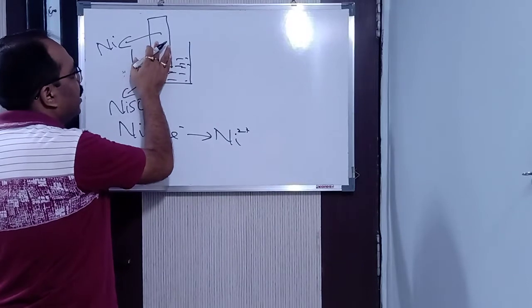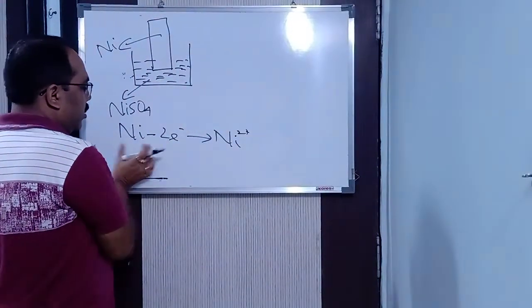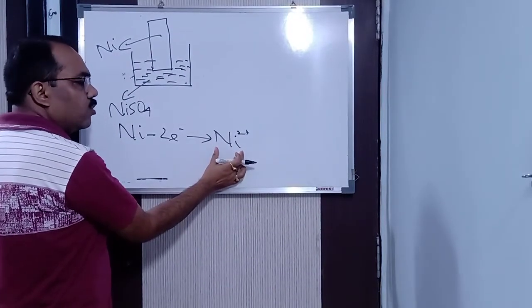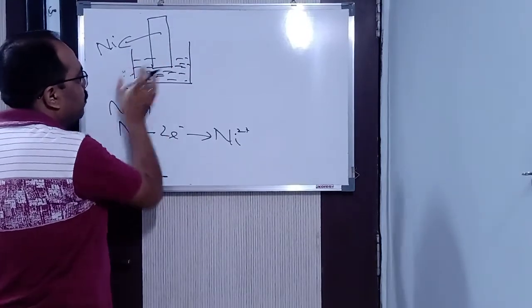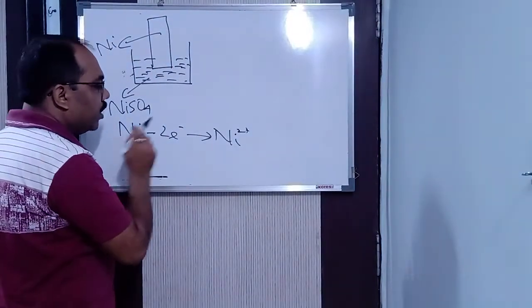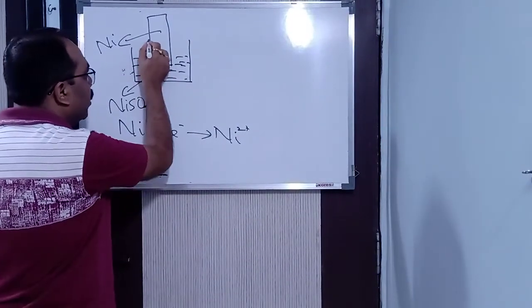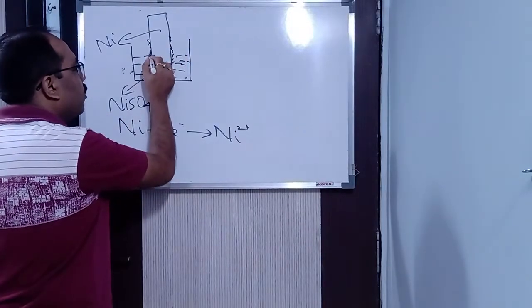So suppose I am taking this as M, and here it will be Mn+ in the equation. Ni is your M and Mn+ is nothing but Ni2+. So hence this particular potential that will develop is oxidation potential. Why is it oxidation potential? Because these electrons will go and accumulate here.